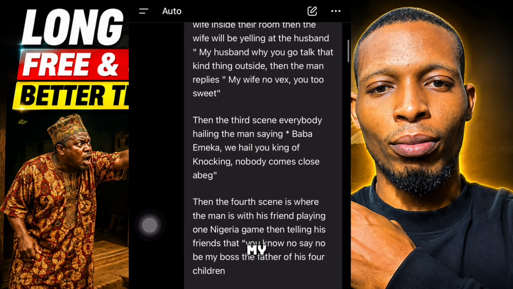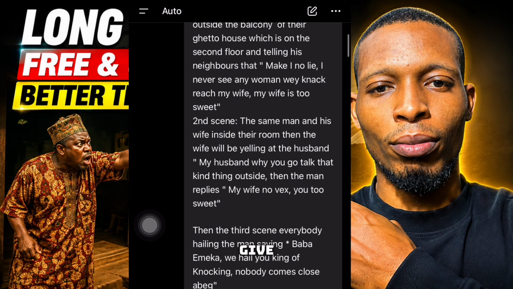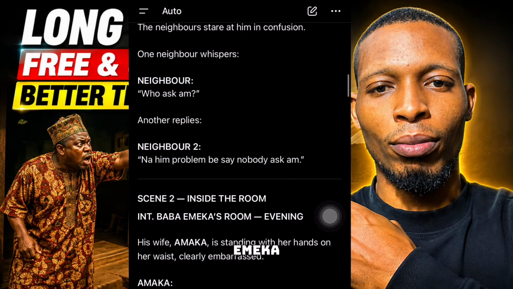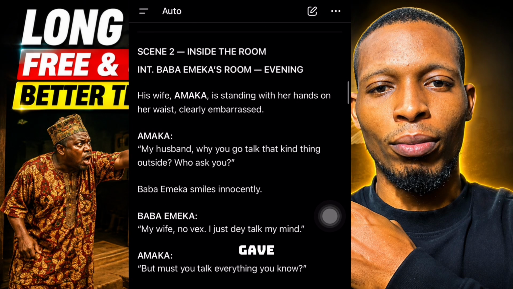So this is the prompt that I give ChatGPT. Now ChatGPT has given me scene by scene dialogue for the story. This is scene 1, and it gave the dialogue for Baba Emeka. This is scene 2, and it gave the dialogue. That was how it gave the dialogue for every scene.